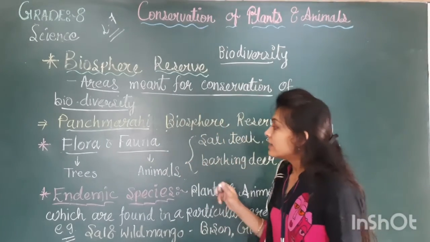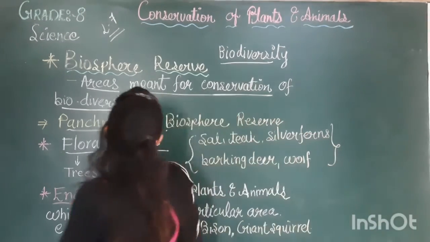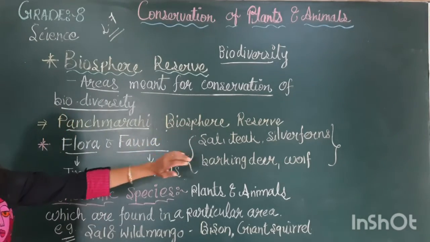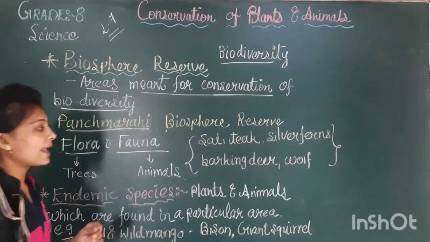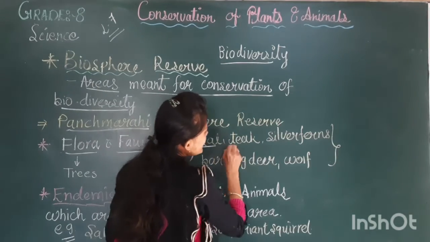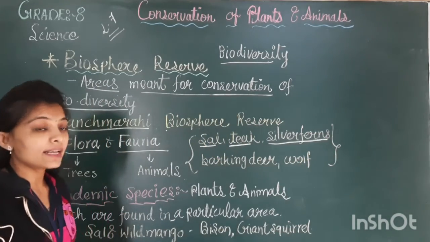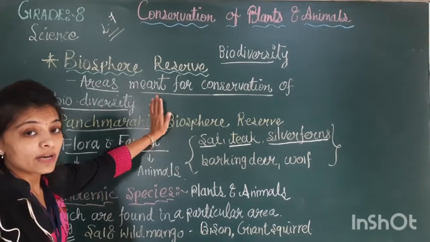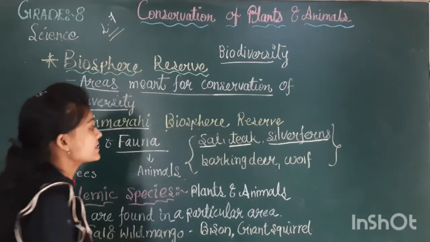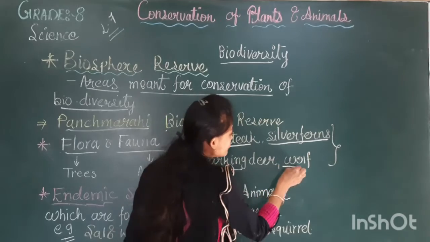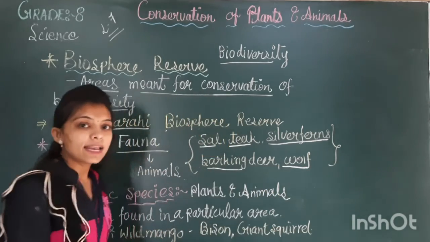Here I have written some examples which are given protection in the Panchmarhi Biosphere Reserve, like sal, teak, silver ferns, and arjun. These all are trees. As well as barking deer, wolf, cheetah, and leopard.